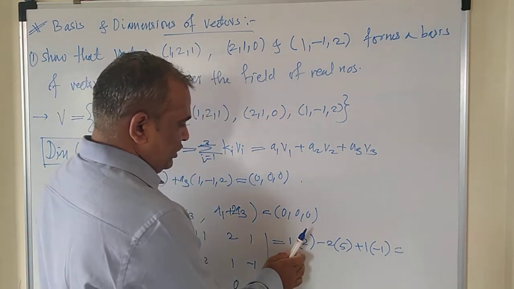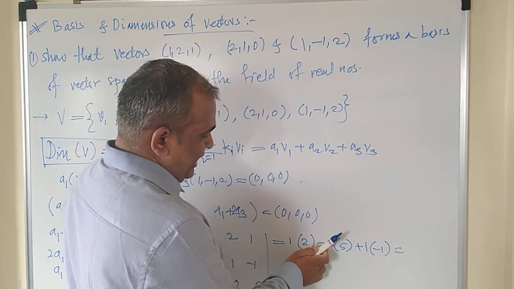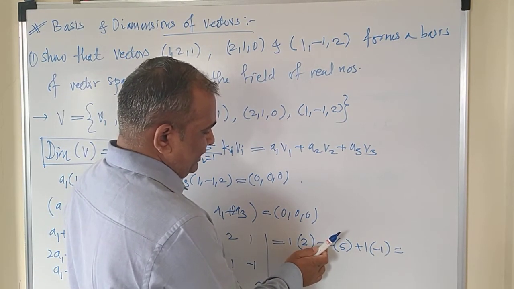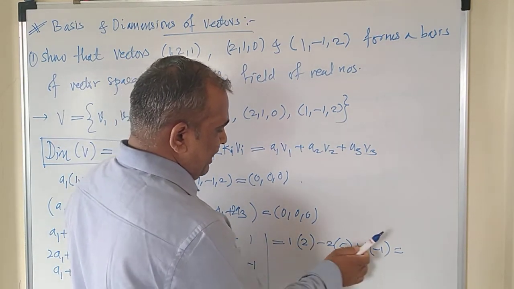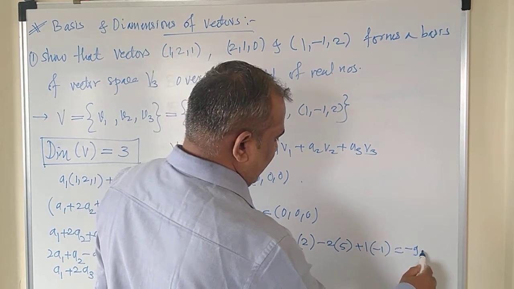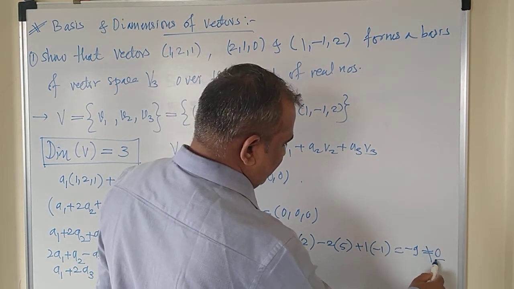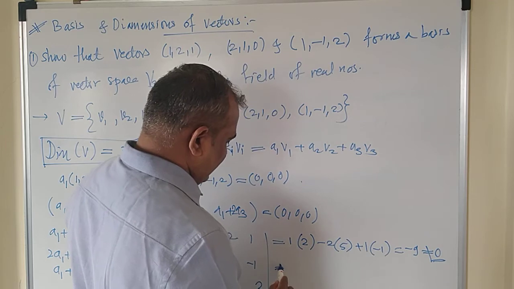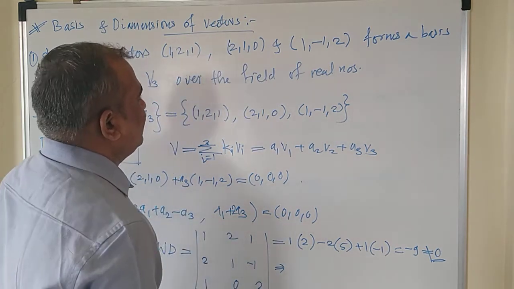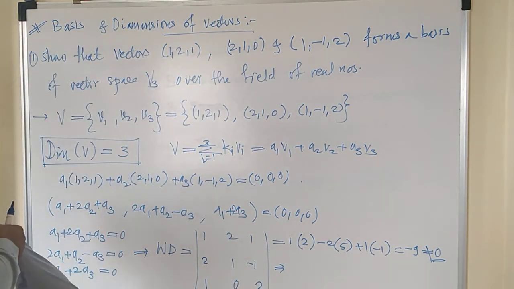This gives you 2 minus 10. 2 minus 10 is minus 8. Minus 8 minus 1, that is minus 9. And this minus 9 is not equal to 0. This indicates that the given vectors v1, v2, v3 are linearly independent.